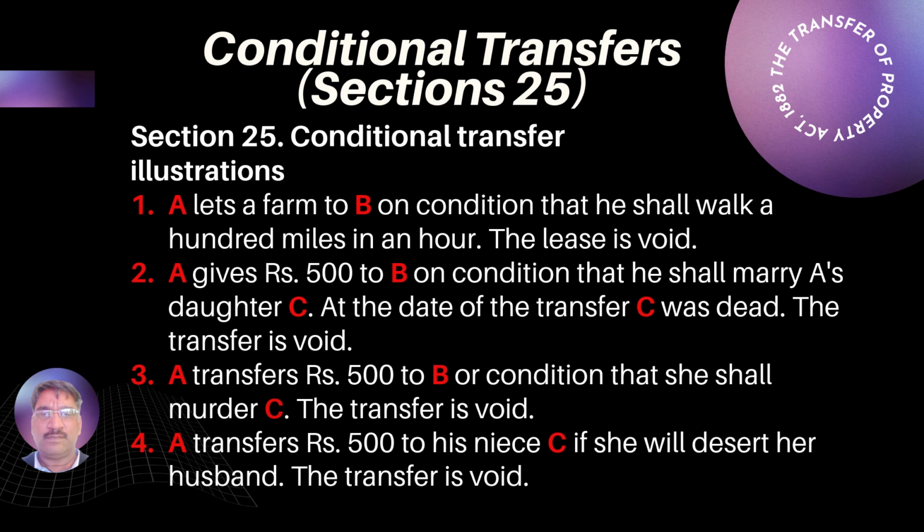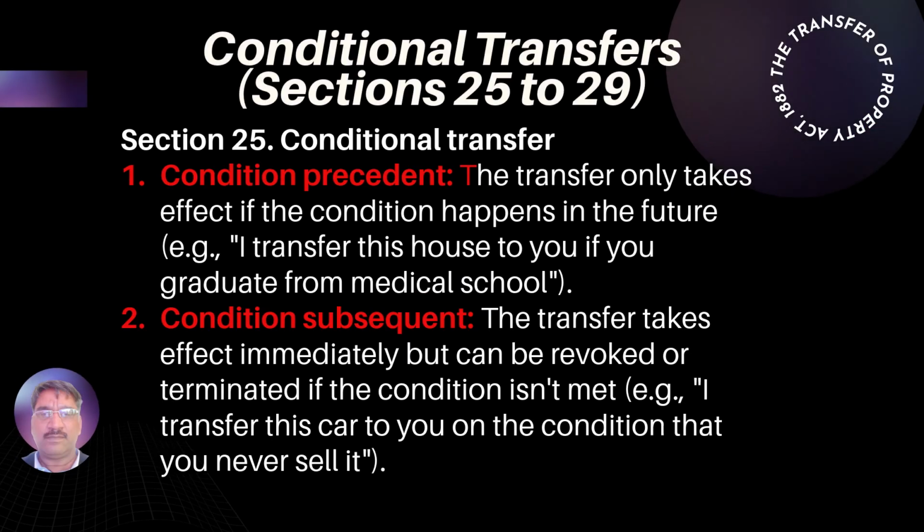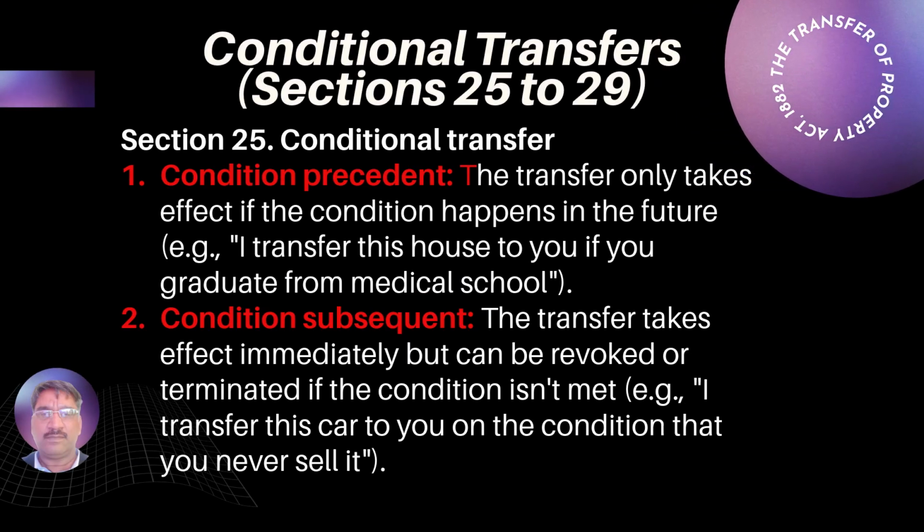We have gone through the conditional transfers, the illustrations and the direct language. Let's proceed further with the condition. A condition could be a future event or a current event. First we will deal with the condition precedent.